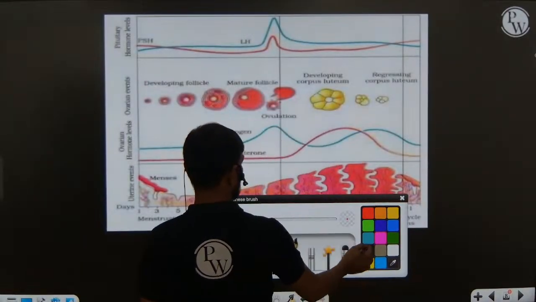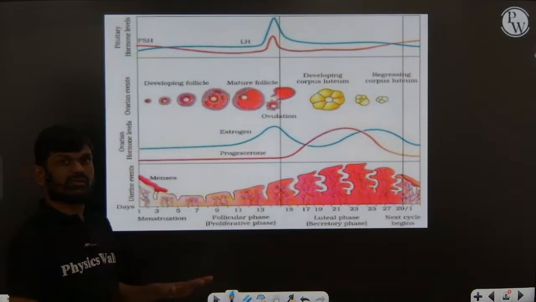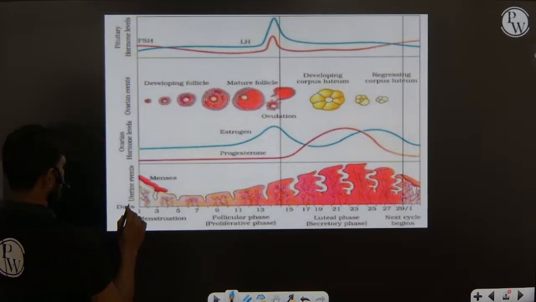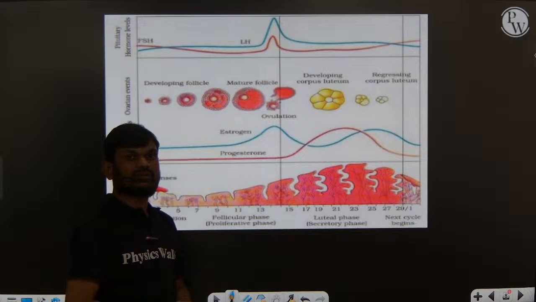This diagram of NCERT is very important, so keep concentration. First one, menstruation phase. It lasts 1 to 5 days.